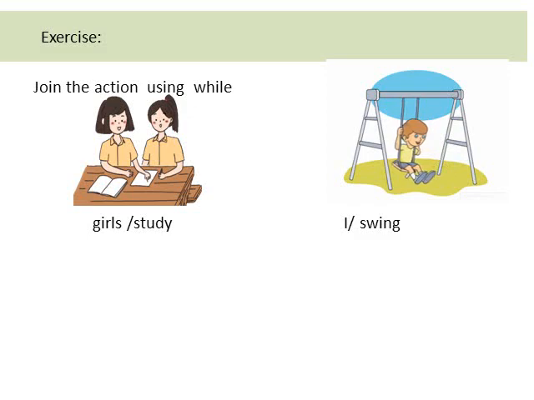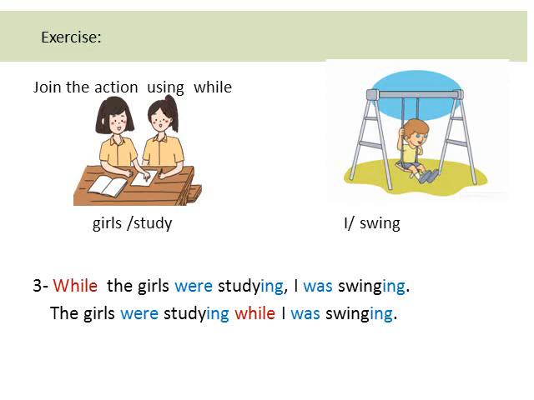Girls study, I swing. While the girls were studying, I was swinging. Or the girls were studying while I was swinging.